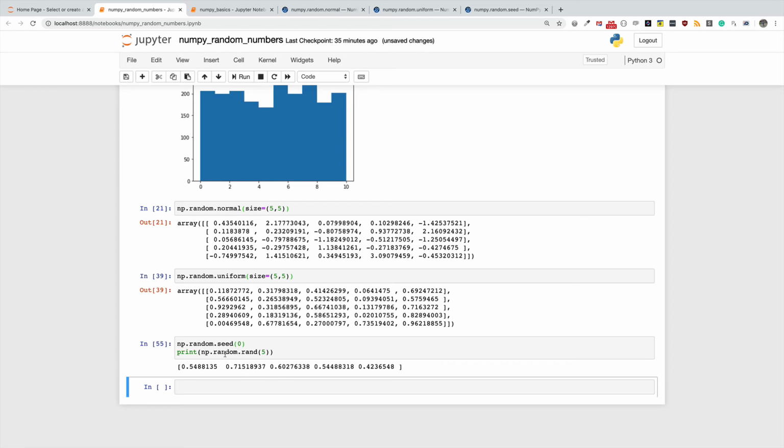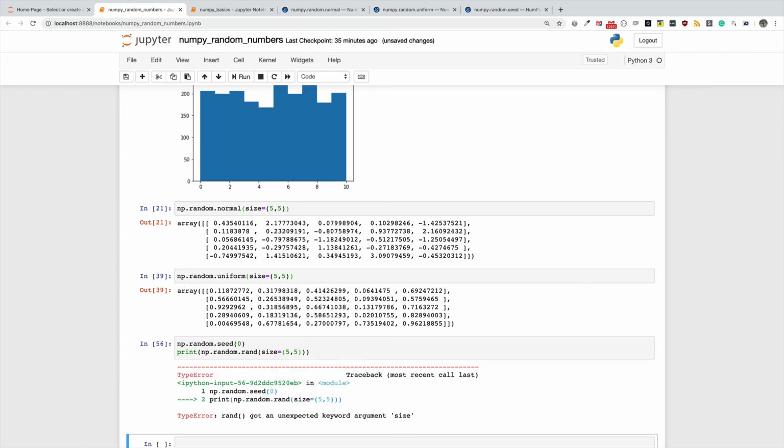So what np.random.rand does is it helps you generate random numbers between the range of 0 and 1, and the random numbers are going to be floating points. I can also specify the size here. I don't know if I have to be explicit with the size, but let me see. 5 by 5. Okay, this one doesn't take size because there isn't much that you can control.